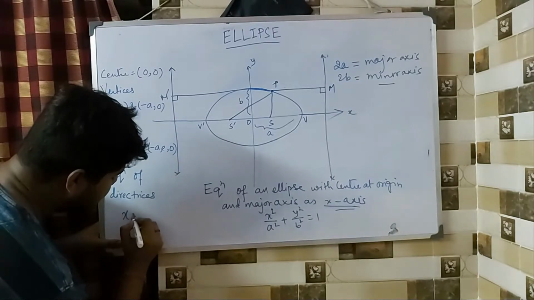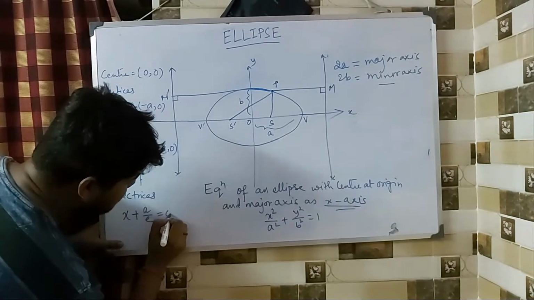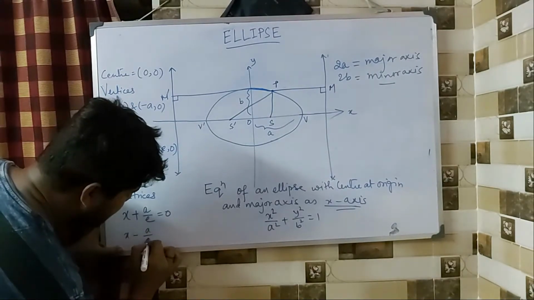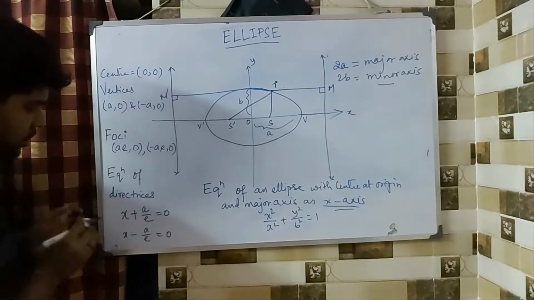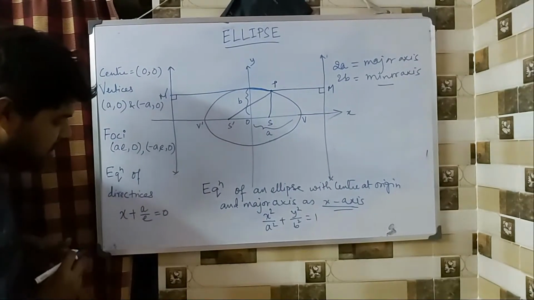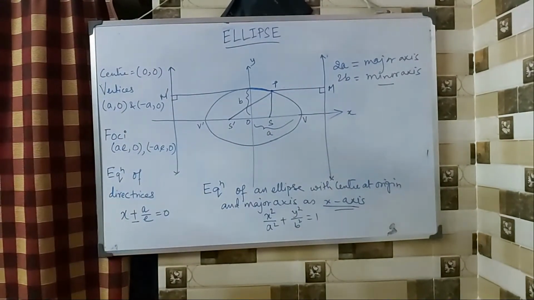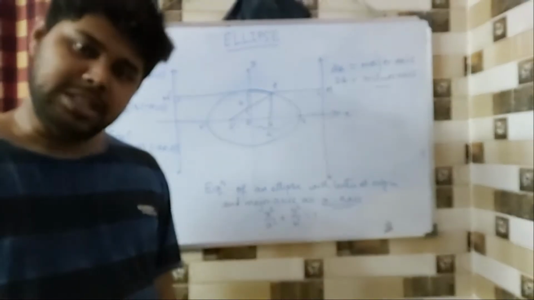One is x plus a by e equals to 0. The other one is x minus a by e equals to 0. If we club these 2 together, just to save the space, it will be x plus minus a by e equals to 0.